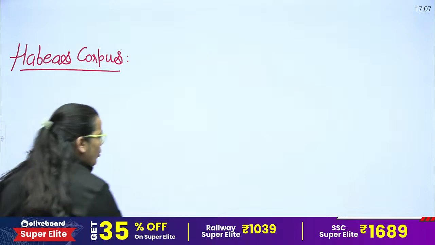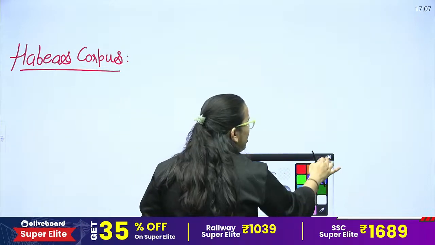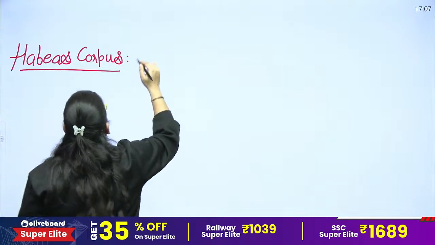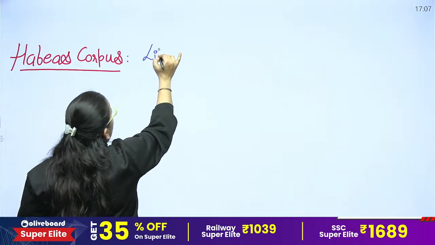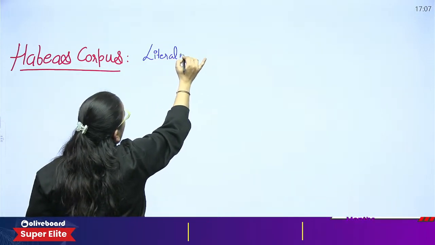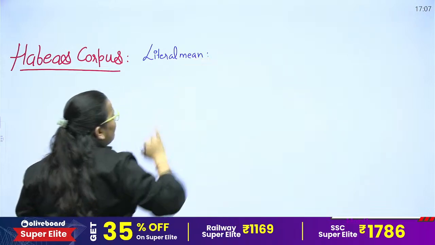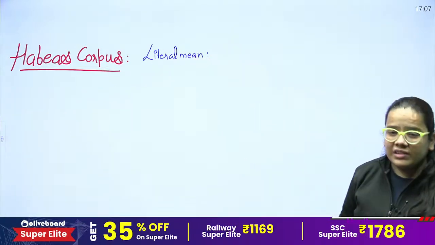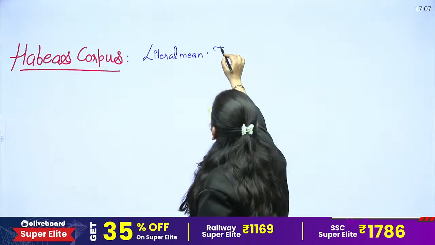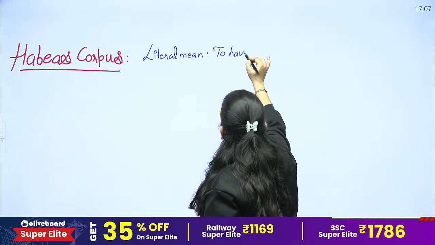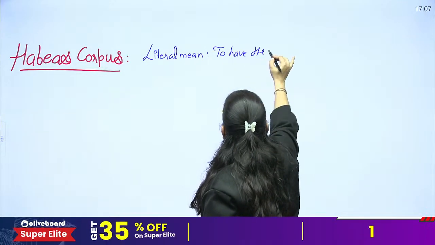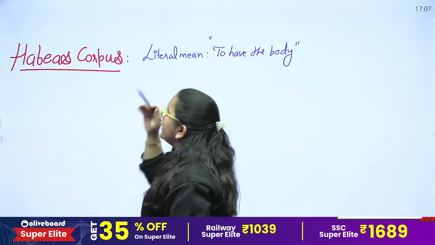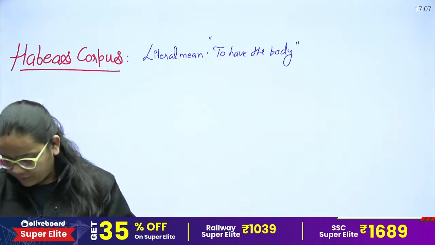Sometimes they can ask you a question: what is the literal meaning of this writ? The literal meaning of habeas corpus is 'to have the body'. This is the literal meaning we use for habeas corpus, right?